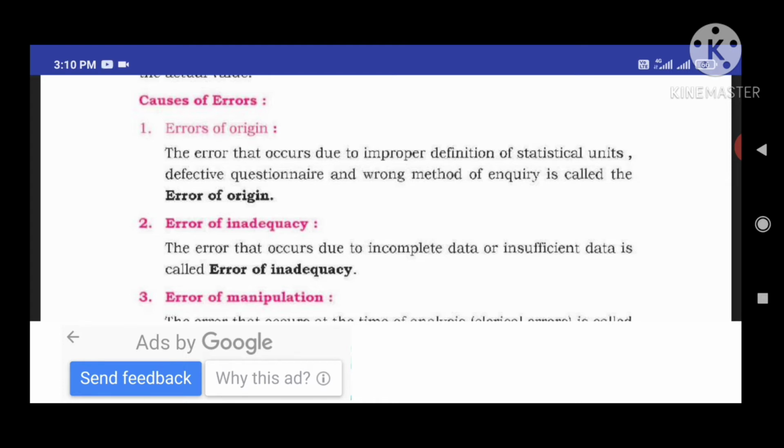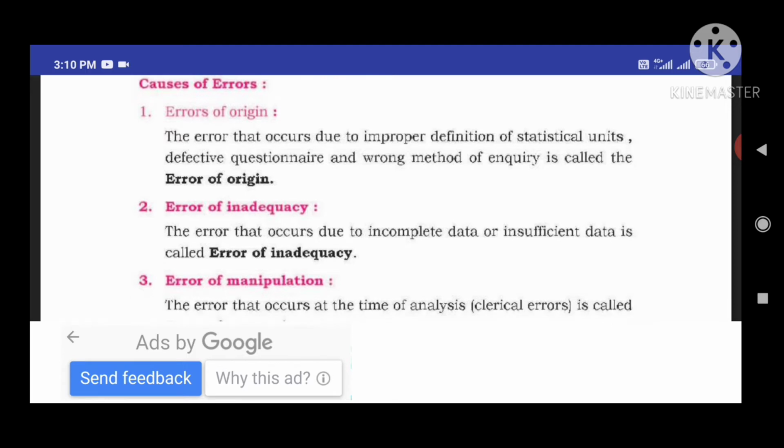Error of origin means the error that occurs due to improper definition of statistical units, a defective questionnaire, or a wrong method of inquiry. When we are collecting information or conducting a statistical inquiry, we may use wrong methods or ask the wrong questions to the respondents.